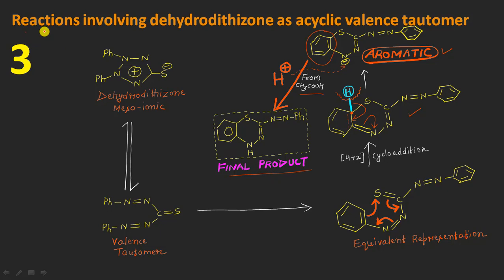So in this category, we have seen that the dihydrodithiazone can act as an acyclic valence tautomer, which can give a variety of chemical reactions. And the last reaction is what? It is an intramolecular type of reaction in which the diene and the dienophile are present within the same molecule. Undergoing a 4+2 intramolecular cycloaddition, they are resulting in the formation of this kind of non-aromatic molecule, which will regain the aromaticity by the loss of this proton here, resulting in the formation of this aromatic molecule, which will abstract a proton from the acetic acid, resulting in the formation of this as the final product. Thank you so much.